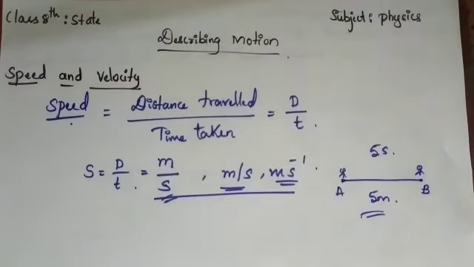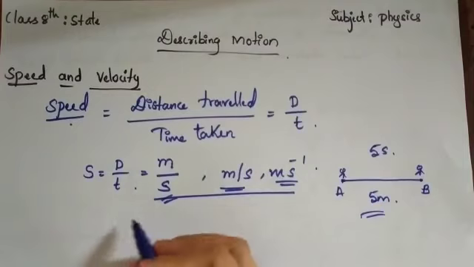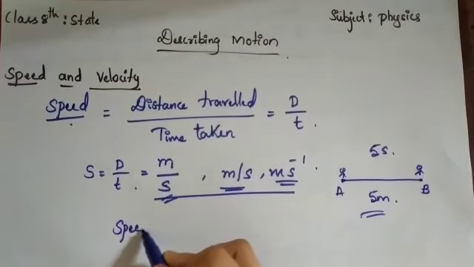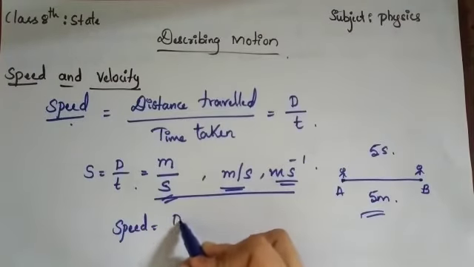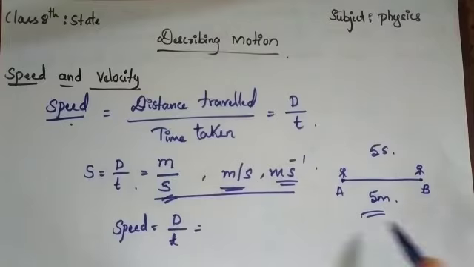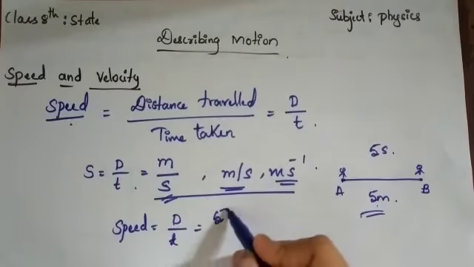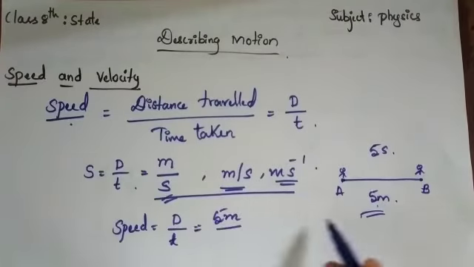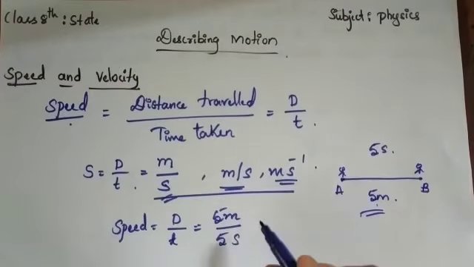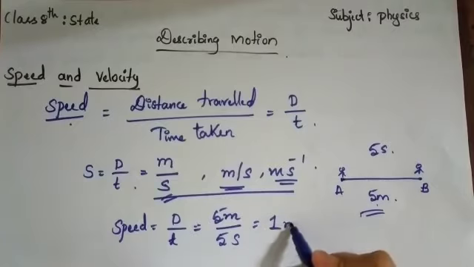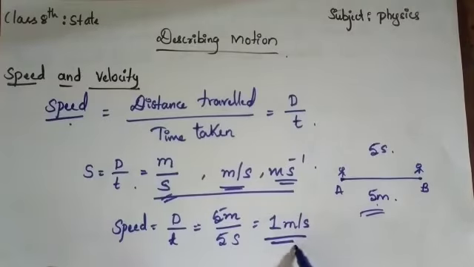So what is the speed of this person? Use the formula: speed is equal to d divided by t. d is how much distance he has traveled, 5 meter. In how much time? 5 seconds. So 5 by 5 is 1 meter per second. This is how we define the speed.